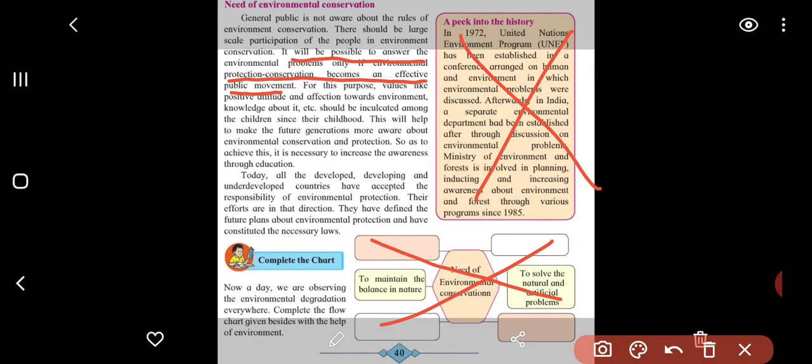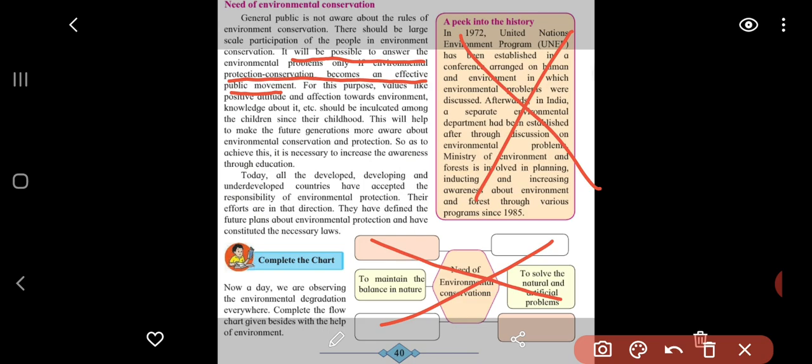For these people, values like a positive attitude and affection towards the environment, and knowledge about it, should be inculcated among children since their childhood. This is a very important stage of your life where you should understand what attitude we should have towards the environment. That's why this chapter has been included in your syllabus.